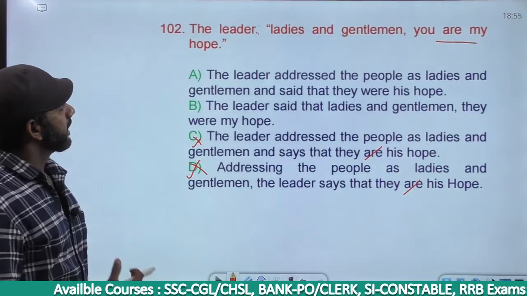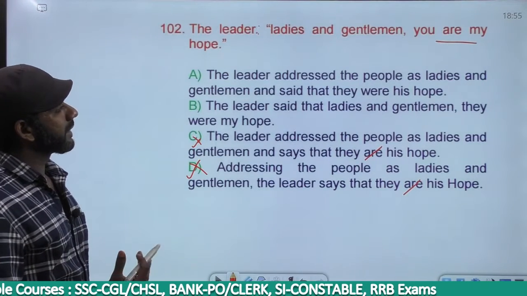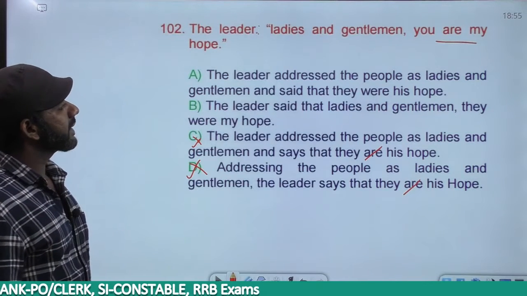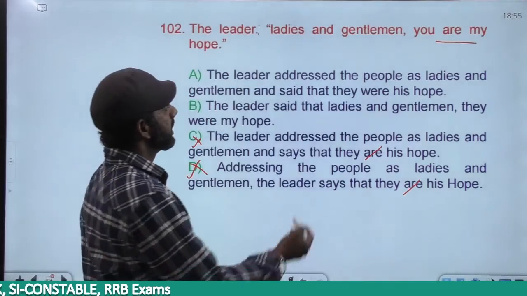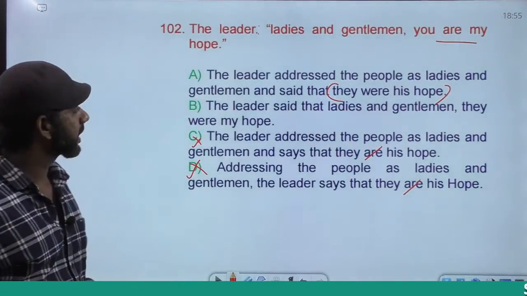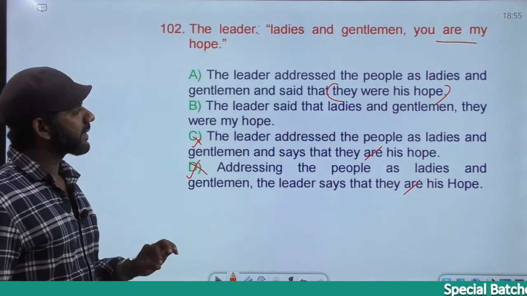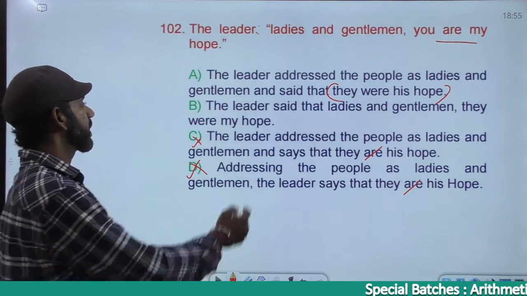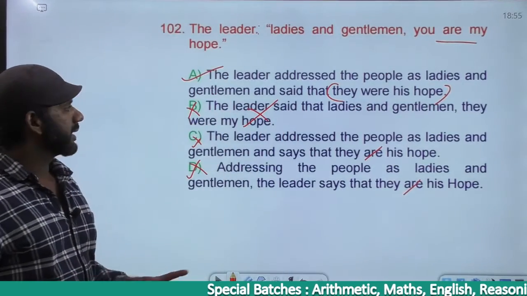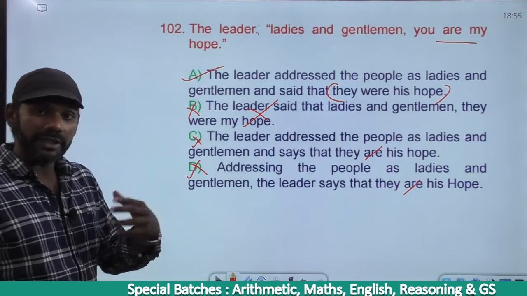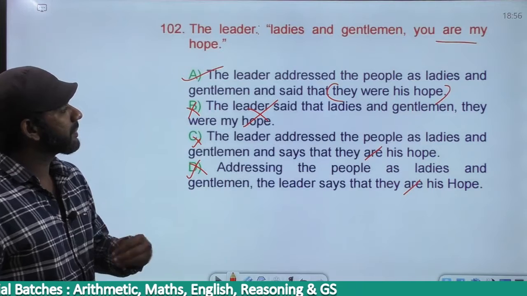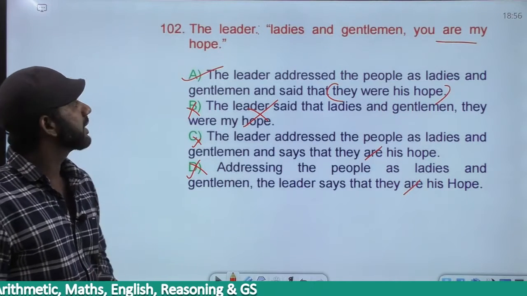Come to option A. The leader addressed the people as ladies and gentlemen, addressed them as, and said that they were his hope. "They were his hope" is simple past. Simple present became simple past. Leave it. Come to B. The leader said that ladies and gentlemen, they were my hope. Completely wrong. Doesn't make any sense. The answer must be A. Simple present became simple past. Addressing people as ladies and gentlemen is completely fine.